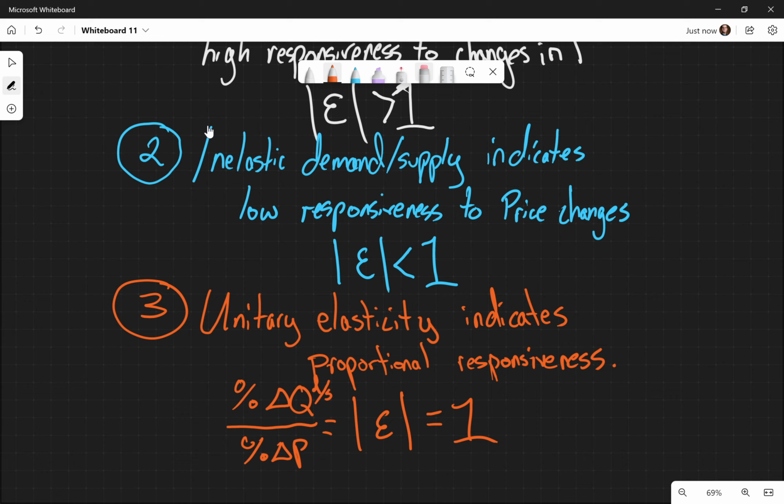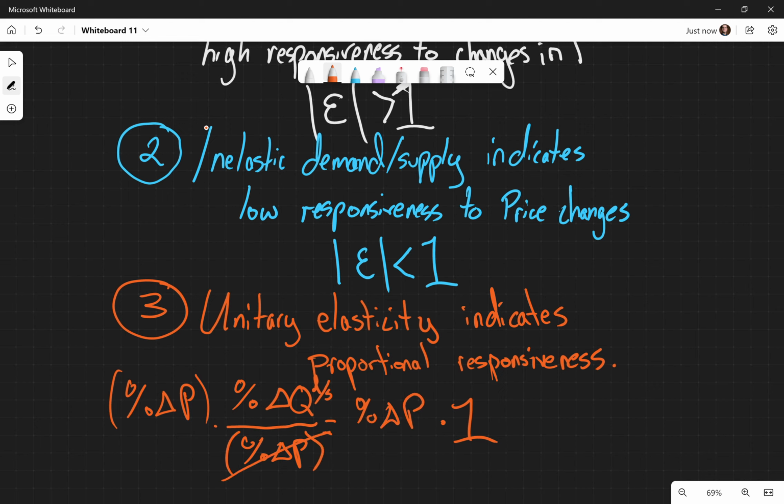then let's just get rid of this for the moment. So if that is equal to 1, then that means that I can times percentage change in price by both sides, right? Then this percentage change in price that's in the denominator is going to cancel out, just because of our basic algebraic rules. So now when I clean this up, I can get rid of the fact that this is over 1, because anything over 1 is just itself. I can get rid of the fact that this is times 1, because anything times 1 is just itself.